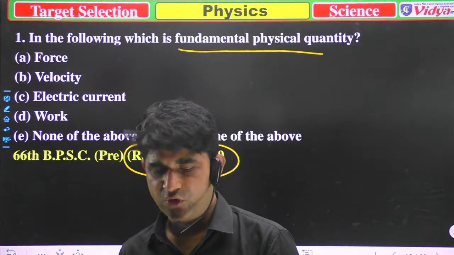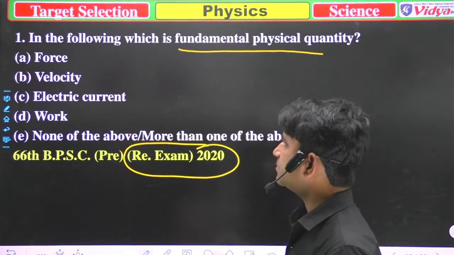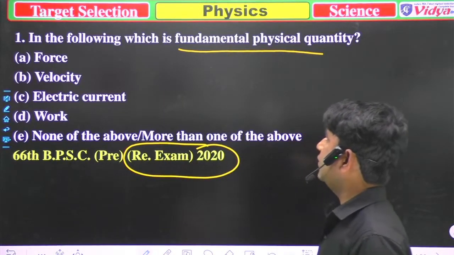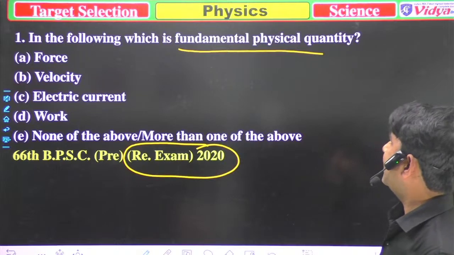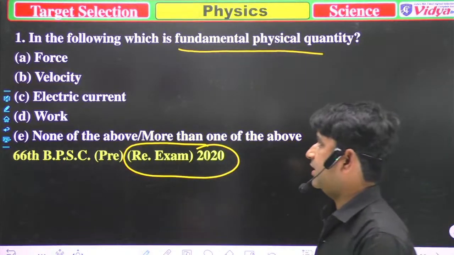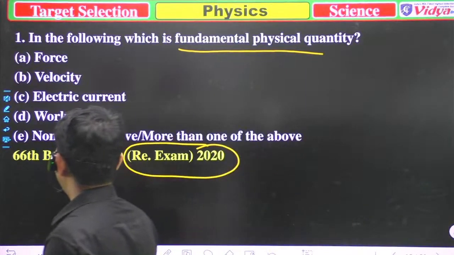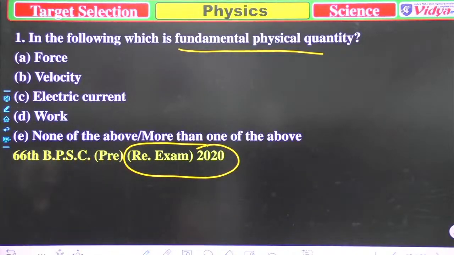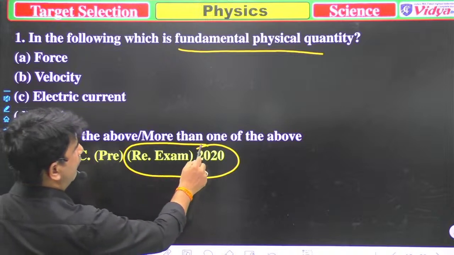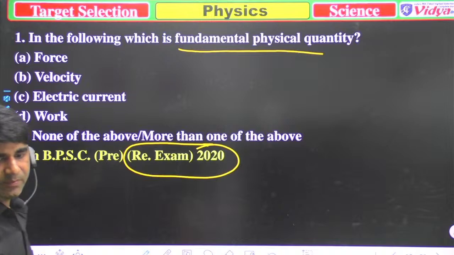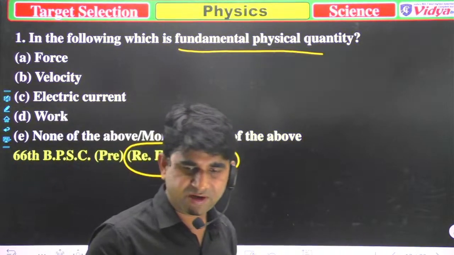Options are A, force, B, velocity, C, electric current, D, work, and E, none of the above or more than one of the above.